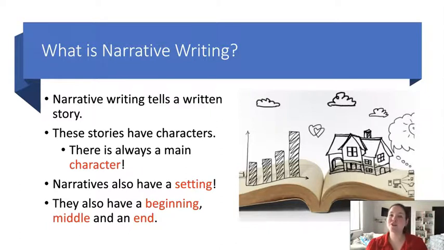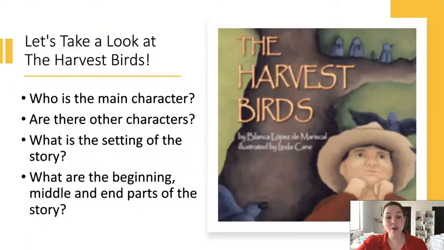In order to take a better look at narrative writing, we're going to be looking at the story that we have been reading, which is The Harvest Birds. When we read the story The Harvest Birds, who is the main character? Are there other characters, and who are they? What is the setting of the story? Where does the story take place?